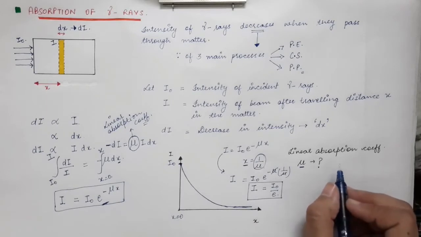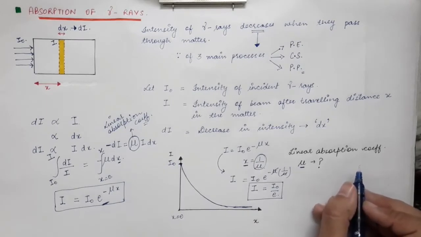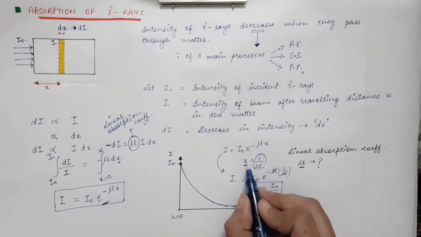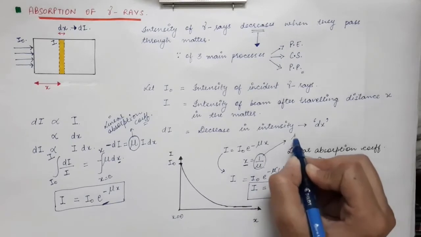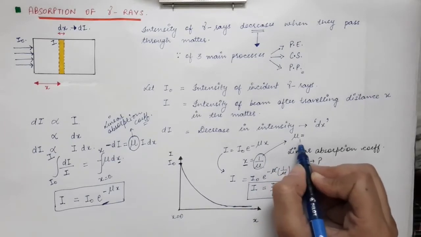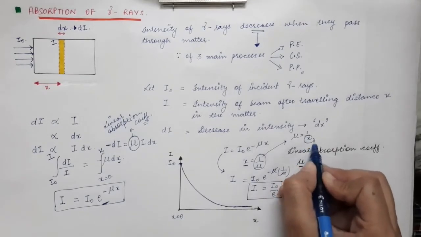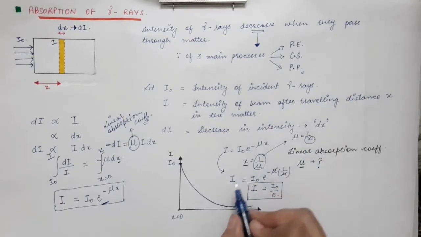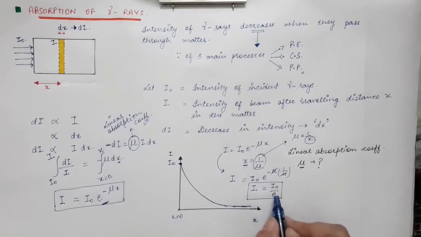The linear absorption coefficient of a medium for gamma rays is defined as the reciprocal of the thickness. So from here, mu can be written as 1 by x. This x is the thickness in the material when the intensity goes to 1 by e of its initial value.